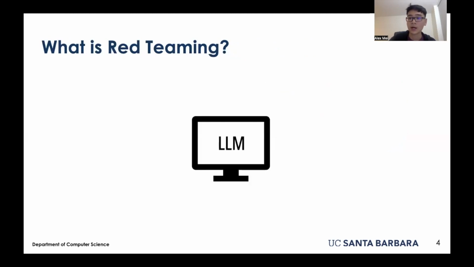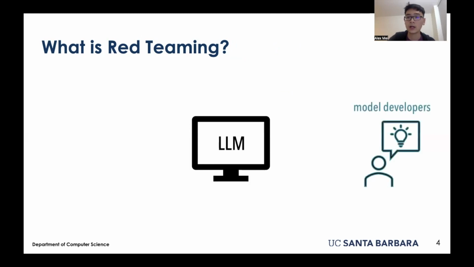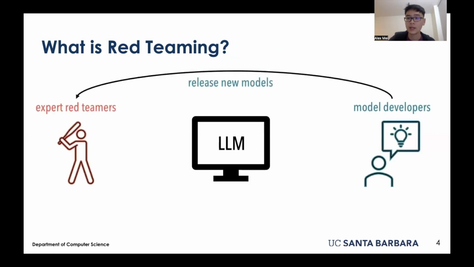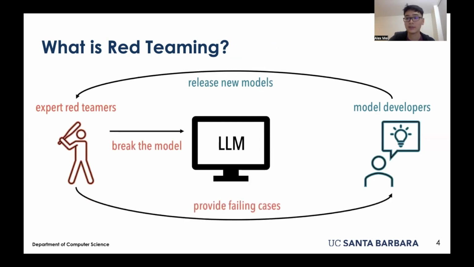Red teaming is a process in which preliminary models are given to expert attackers who are well-versed in breaking models. They can pass a list of these failure cases back to the developers to resolve by tuning the model. Through this feedback loop, developers can build safeguards against potential liability. However, this is a time-intensive and costly process given the breadth of scope.